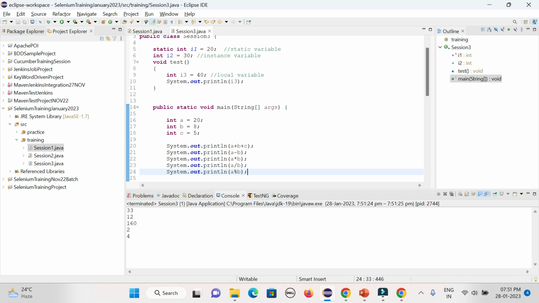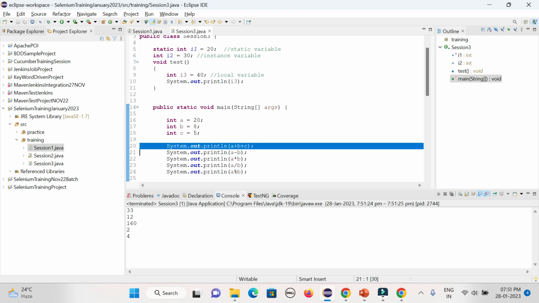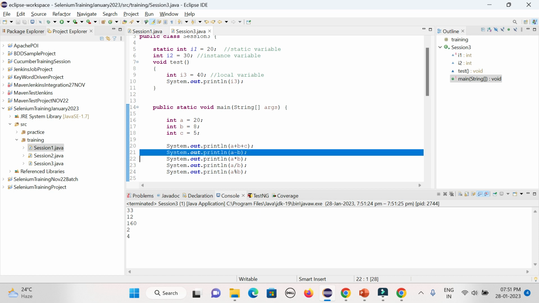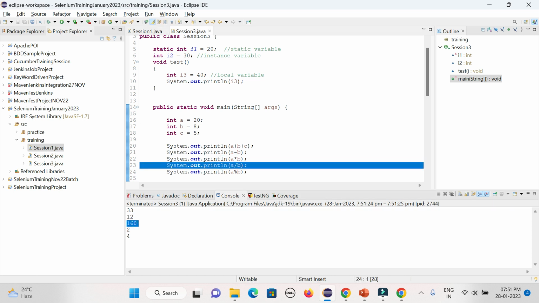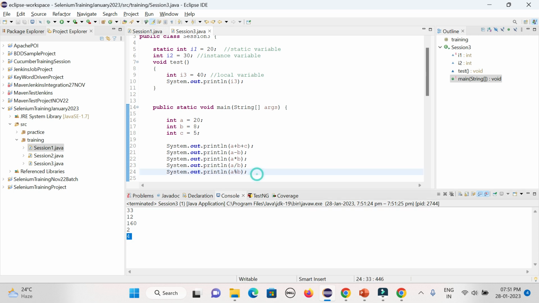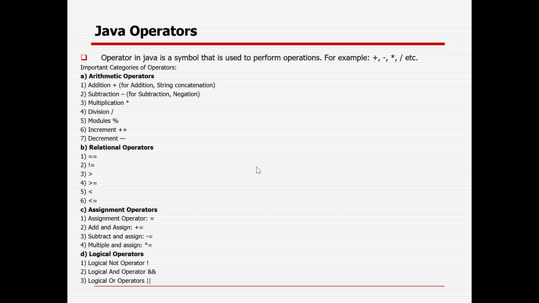You can see a plus b plus c equals 20 plus 8 plus 5, 33. a minus b equals 12. a multiplied by b, 20 multiplied by 8, equals 160. Then a divided by b: if I divide 20 by 8, the quotient is 2 and the remainder is 4. That is the reason the division part is coming as 2 and the remainder part is 4. So that is the way you can work with these arithmetic operators.